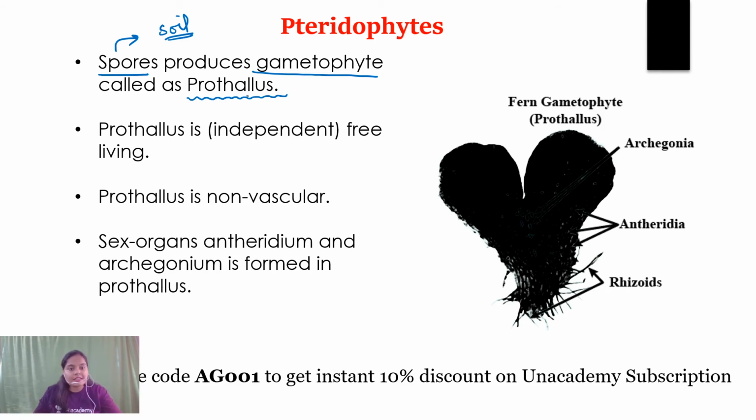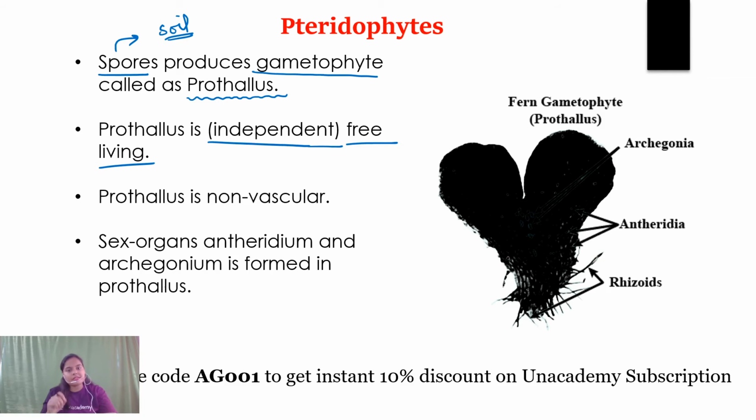This prothallus is not dependent upon the sporophytic plant body. That means this prothallus is independent or free living in nature. Remember bryophytes? What happened there? We saw that the gametophyte was the dominant generation, and the sporophyte developed through the development of the zygote, and that sporophyte was completely dependent or parasitic on the gametophytic plant body.